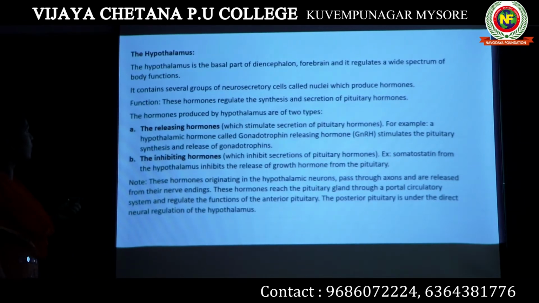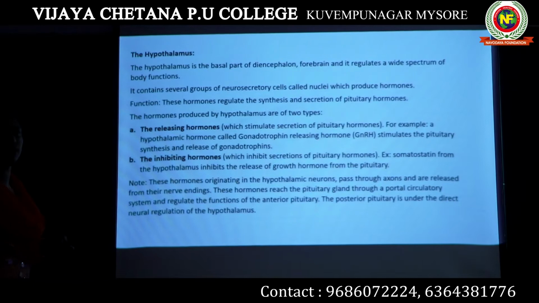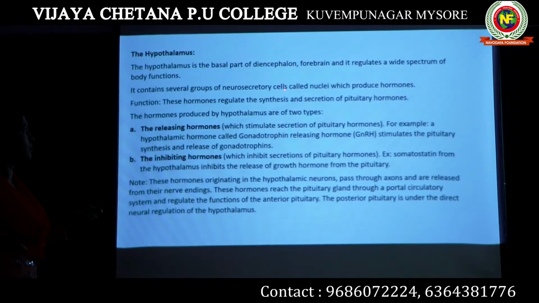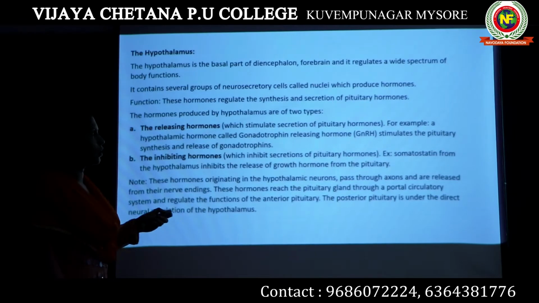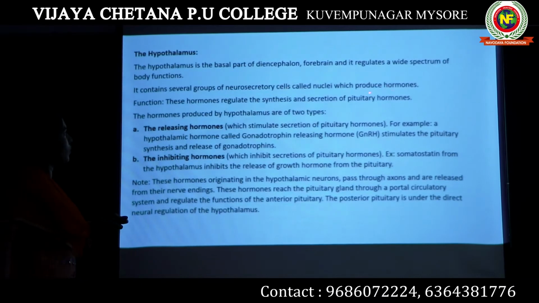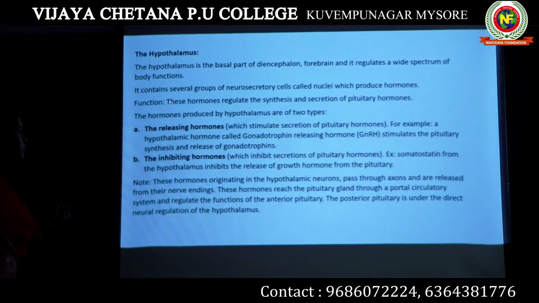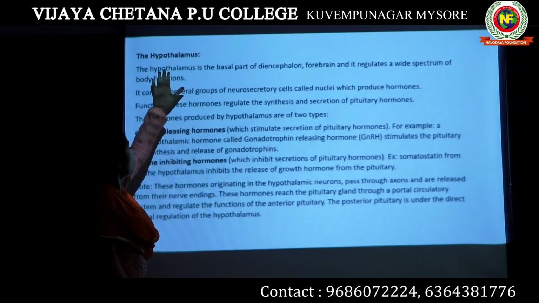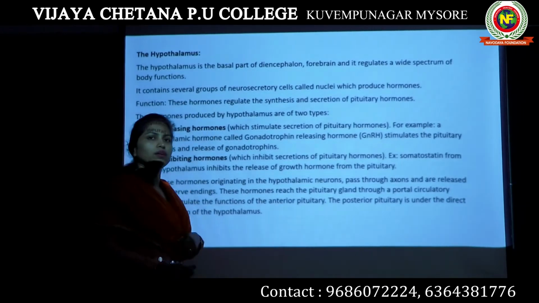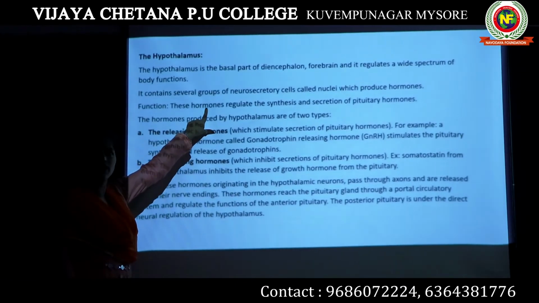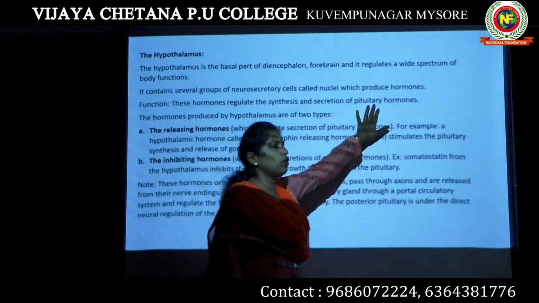Now, which part of the hypothalamus actually releases hormones? There are special cells in the hypothalamus known as neurosecretory cells. These neurosecretory cells actually produce hormones. Now, the hormones of the hypothalamus do not take any direct action in our body. However, they always control the action of pituitary hormones.